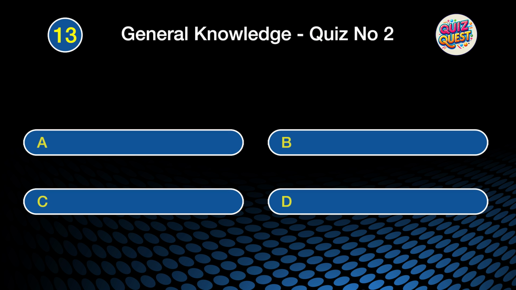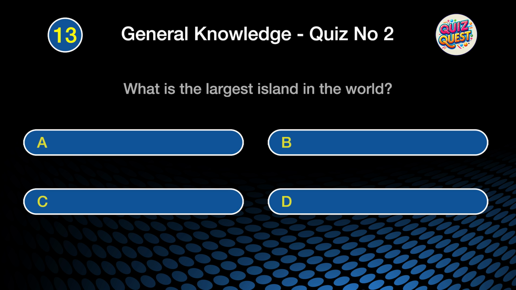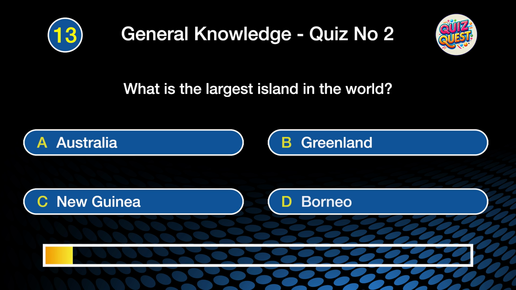Question 13. What is the largest island in the world? Is it A. Australia, B. Greenland, C. New Guinea, or D. Borneo?